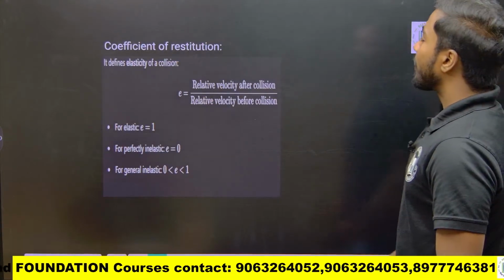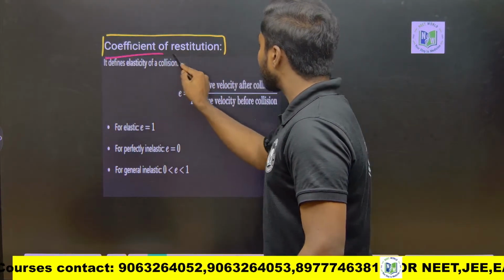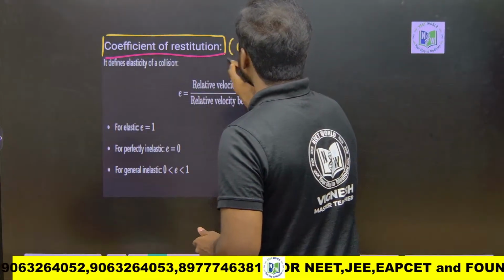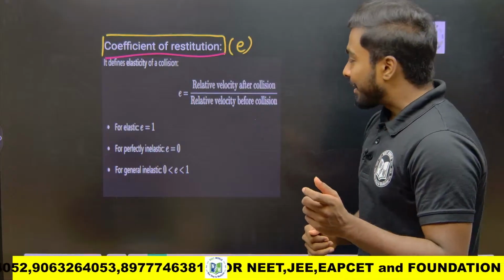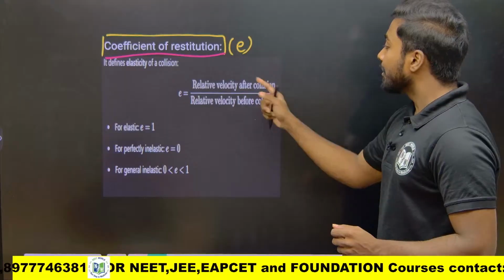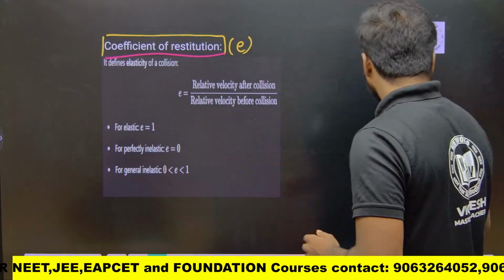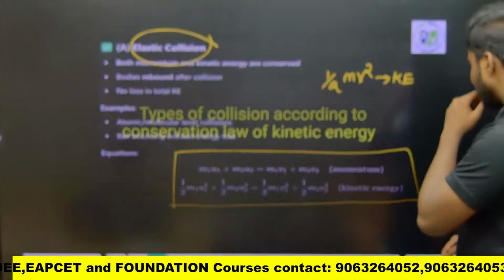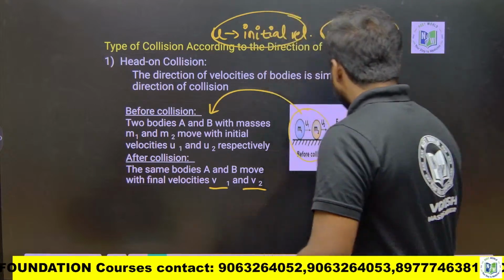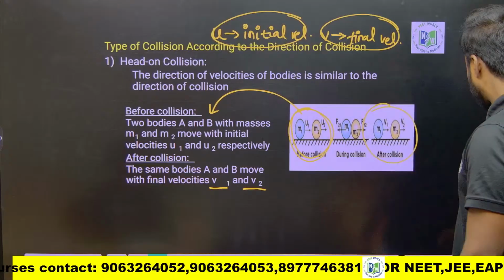Next, one more thing is the coefficient of restitution. We have seen two formulas. The third important formula is the coefficient of restitution, denoted by e. It is the ratio of the relative velocity after collision to the relative velocity before collision. If you see here, this is the velocity in the initial case and this is the velocity in the final case.